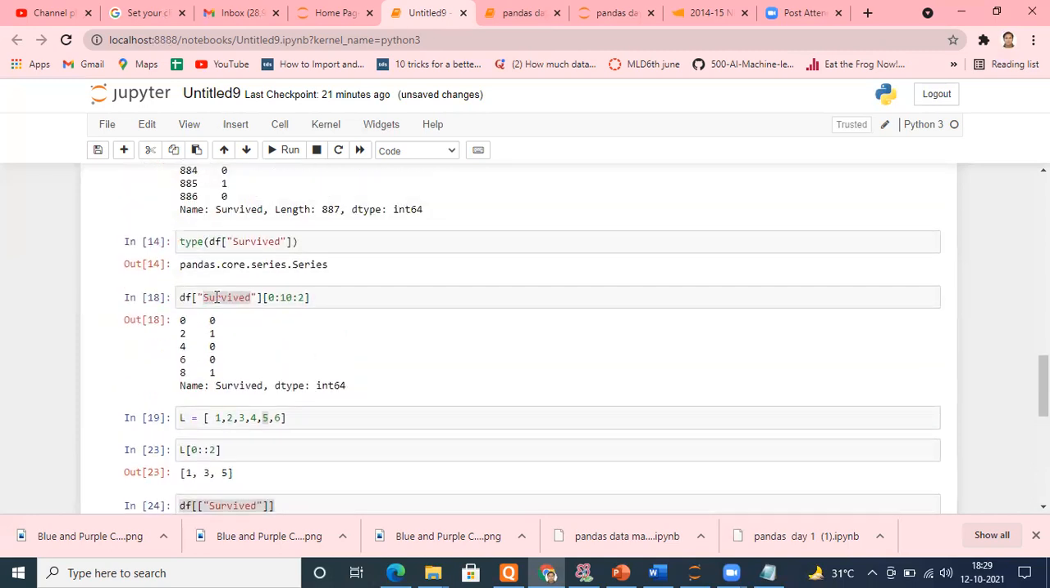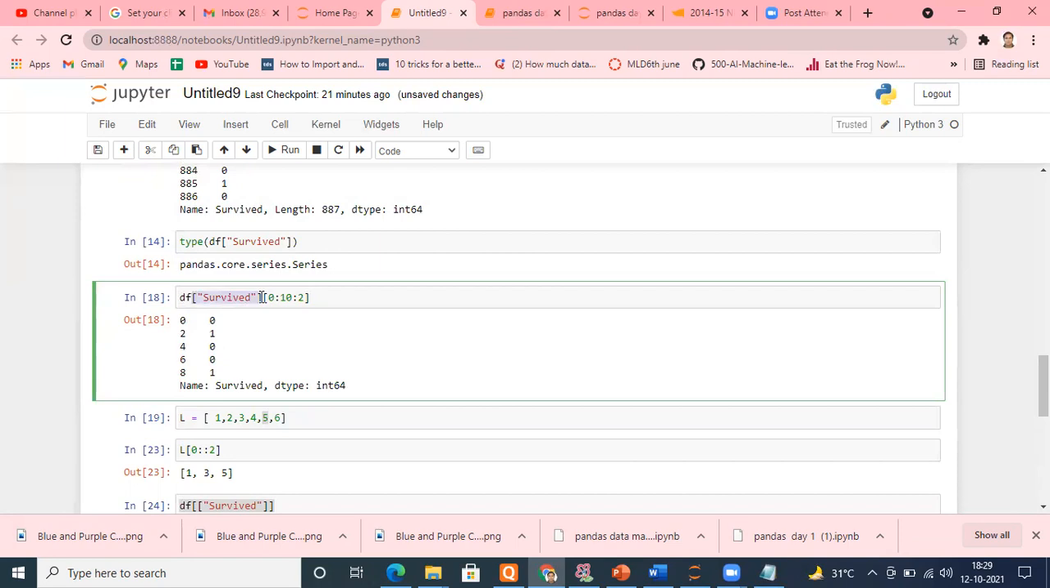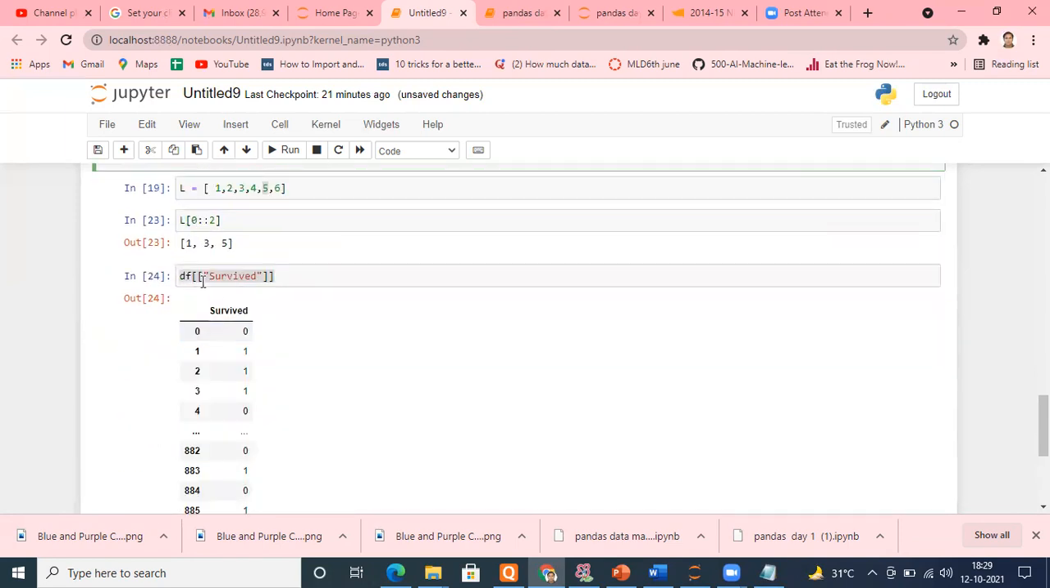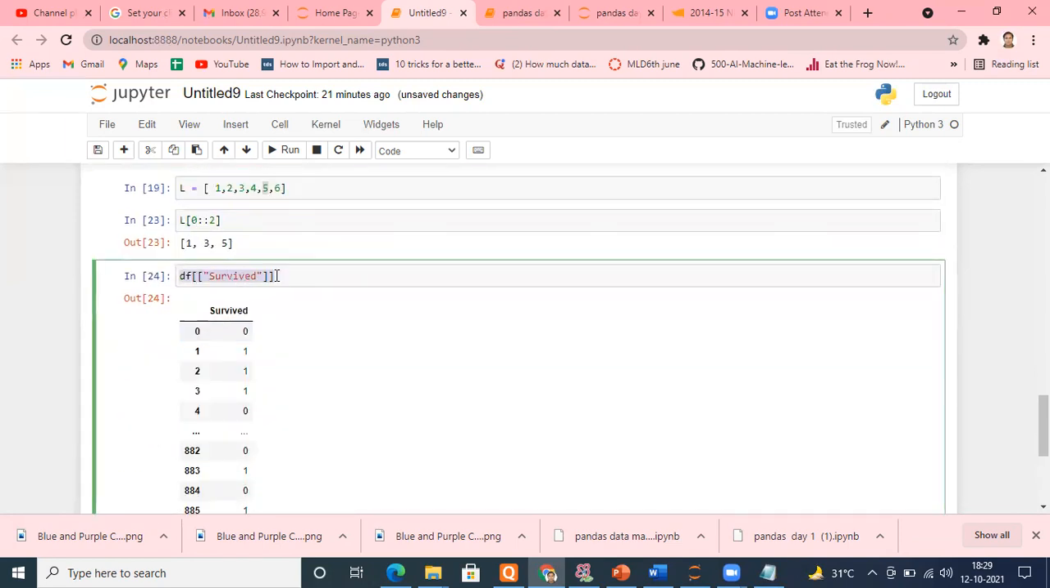This one is what? Series. Very good. And this one is what? Data frame. Normally your data frame is a 2D structure and your series is a one-dimensional structure. This is your one-dimensional structure. Till this point, if there is even a single doubt, please let me know. Till this point, then I'll move ahead.